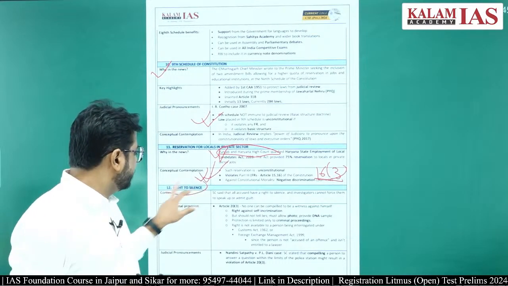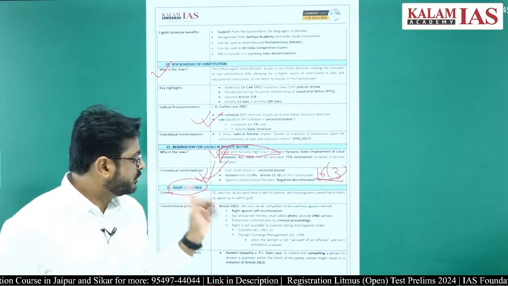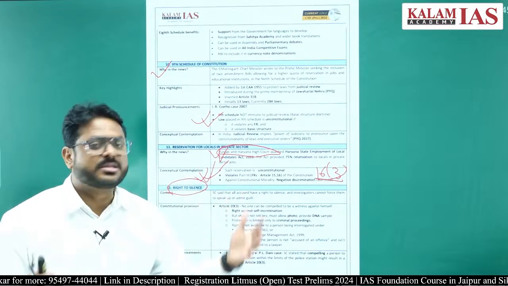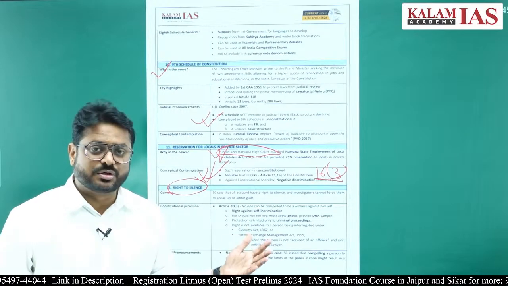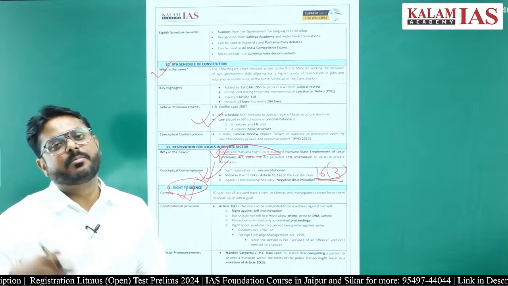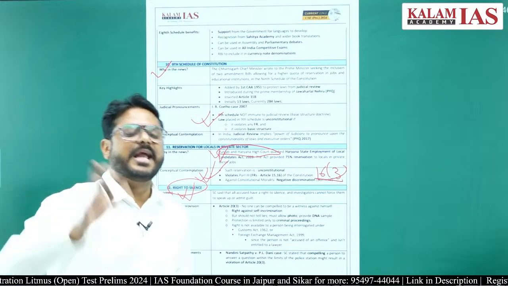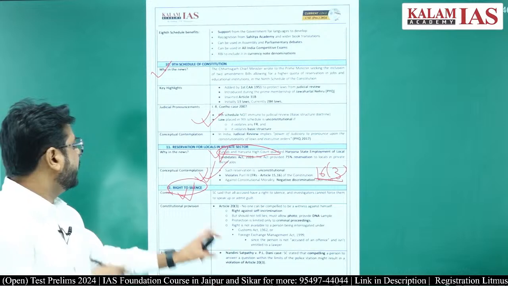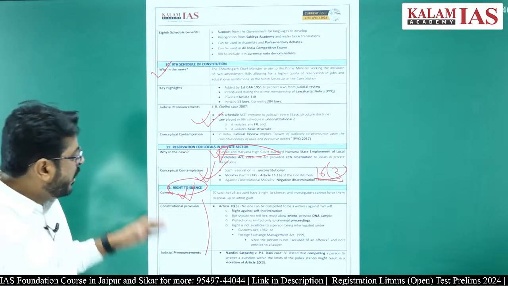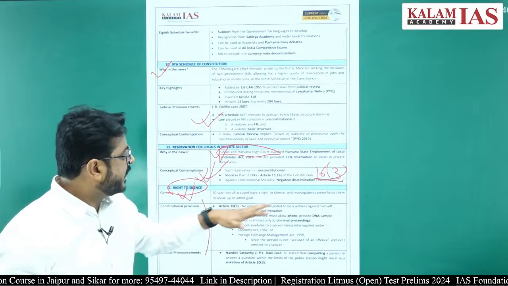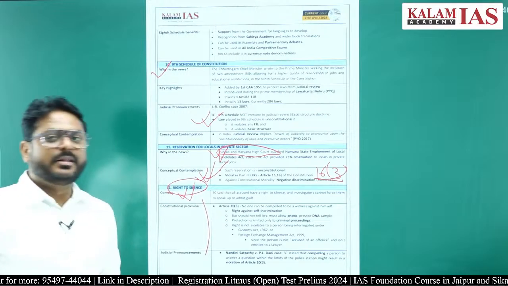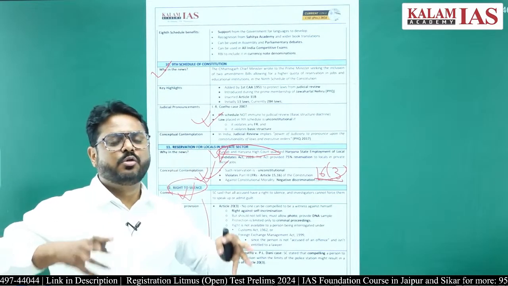But this right to silence is different. This right to silence is when any person acts as a witness, or when any person is accused. In that case, this right to silence is different from the right to freedom of speech and expression. This will be coming under Article 23 of the Constitution of India, which says that no one can be compelled to be a witness against himself, meaning the right against self-incrimination. No person can be compelled to be a witness against himself,